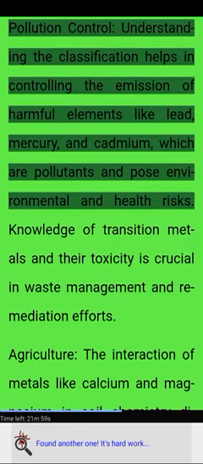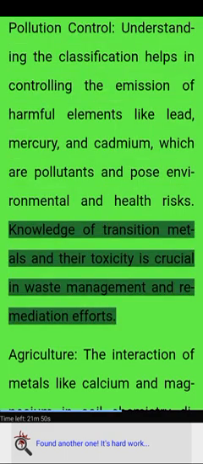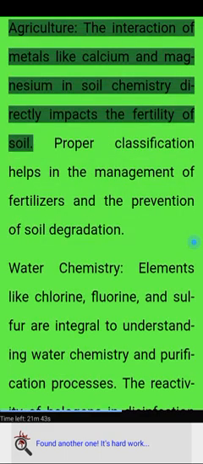Pollution control. Understanding the classification helps in controlling the emission of harmful elements like lead, mercury, and cadmium, which are pollutants and pose environmental and health risks. Knowledge of transition metals and their toxicity is crucial in waste management and remediation efforts.